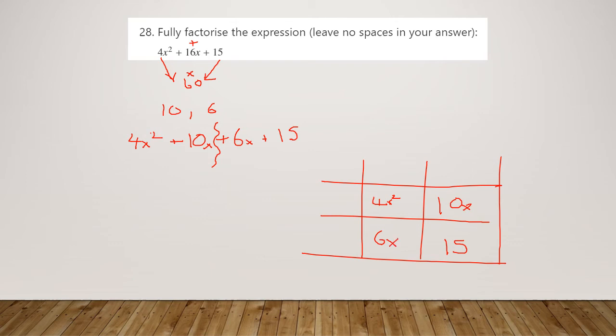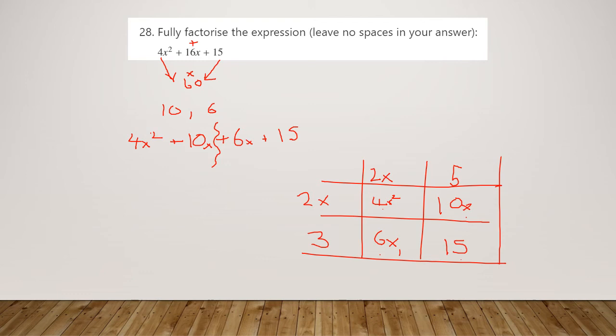So vertically in the first column, the numbers are divisible by 2, and the terms both have an x in there, so 2x. Second column downwards, the numbers are divisible by 5. First row going across, the numbers are divisible by 2 and x. And then bottom row, the numbers are divisible by 3. Let's just check that works. 2x times 2x is 4x squared, yes. 5 times 2x is 10x, yes. 2x times 3 is 6x, yes. And 5 times 3 is 15, yes, this works.